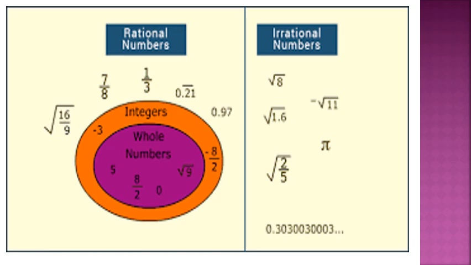Irrational numbers means the numbers which cannot be expressed in the form of P by Q. Root 8, root 11, root 1.6, pi, root 2 by 5, 0.30300300003 and so on are all examples of irrational numbers.